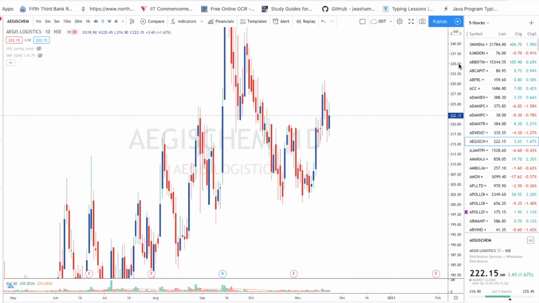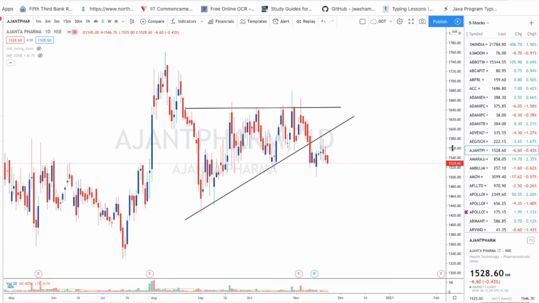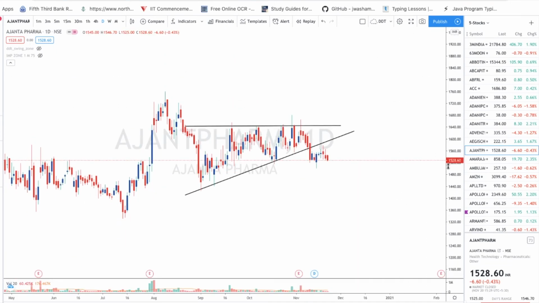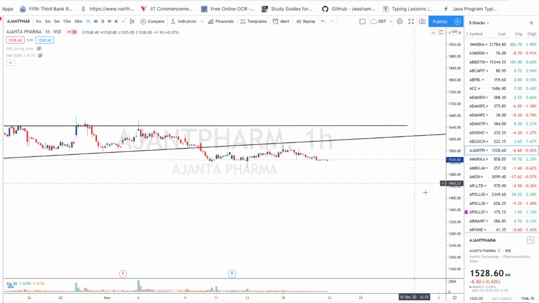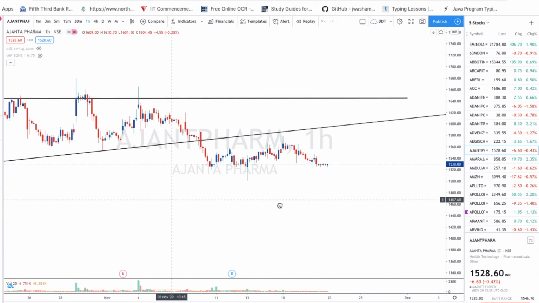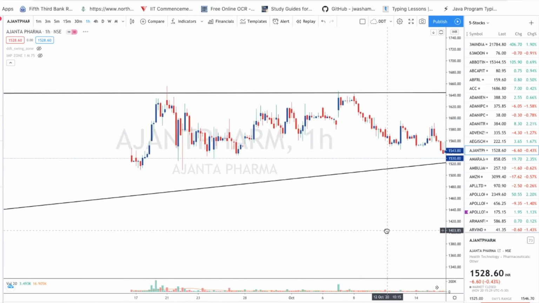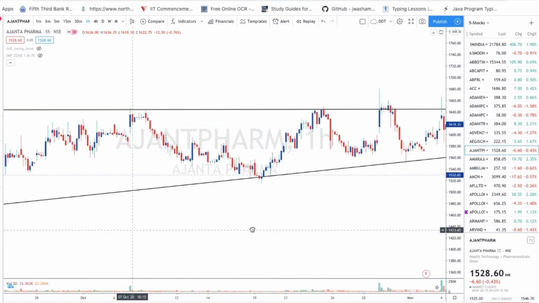So let's see the next stock, Janta Pharma. Okay guys, see, this I already drew. The breakout already happened here. See guys, this triangle pattern, right? If you go to the 1 hour time frame, you will see more information about it. So basically, see guys, it got respected multiple times.